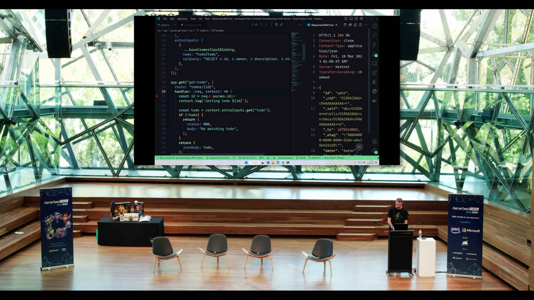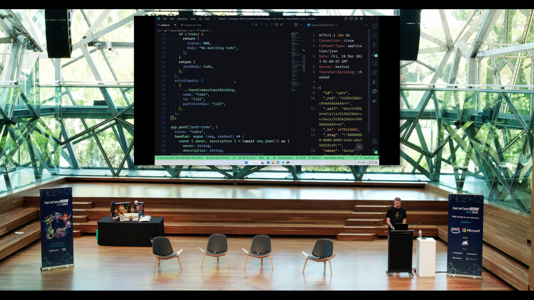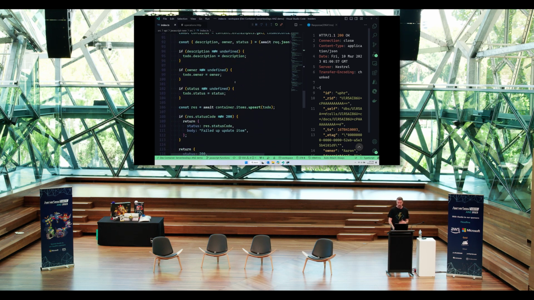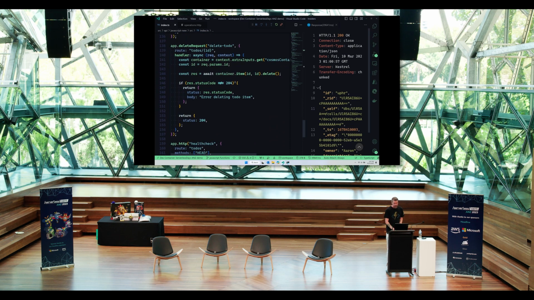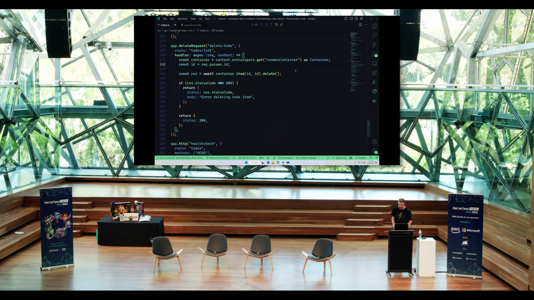Let's run that through to execution. Excellent. Now, another thing that we were wanting to solve better was the way that we were working with that delete, where we had to establish the Cosmos DB connection. So let's come down here, and now instead of having to connect to the database directly, we have this extra input where I can get a Cosmos connection back out.